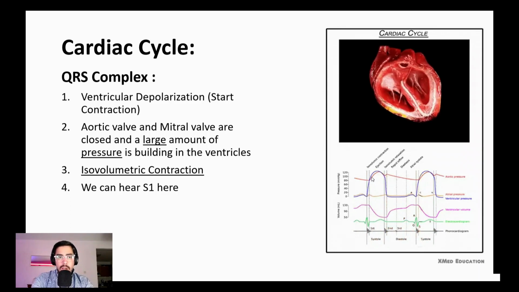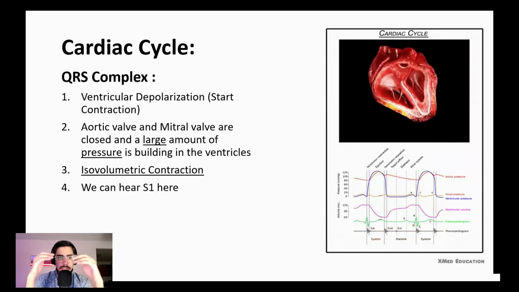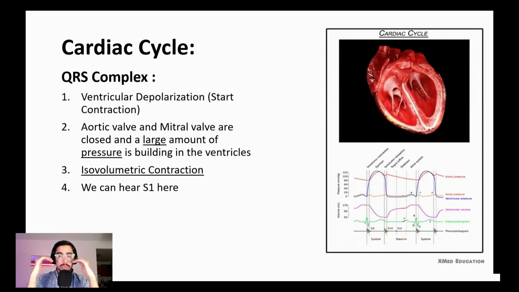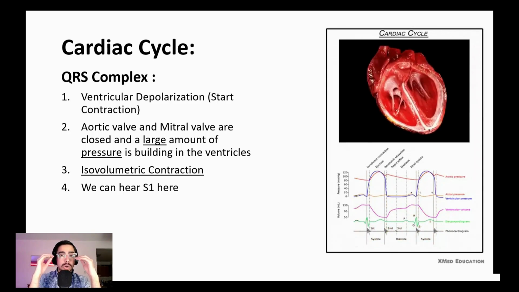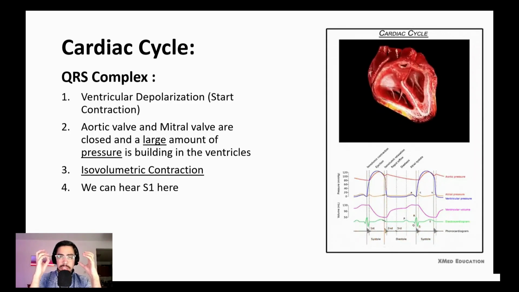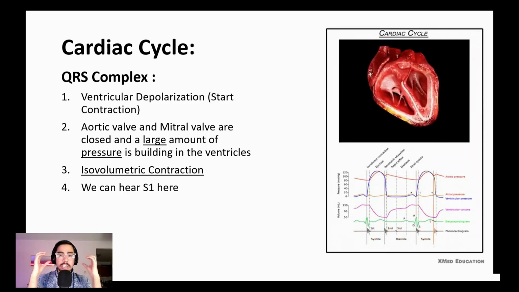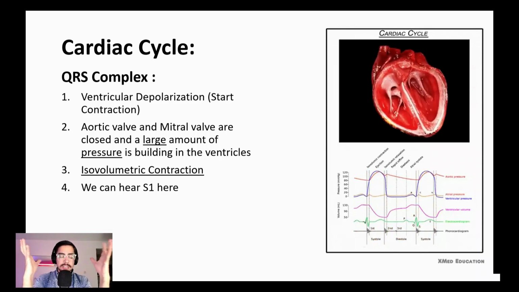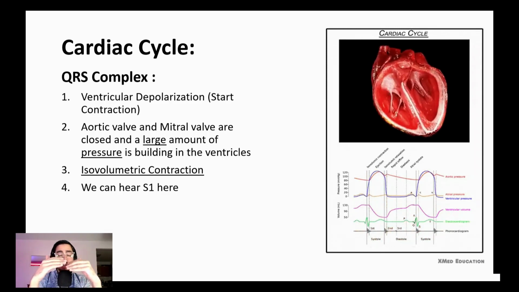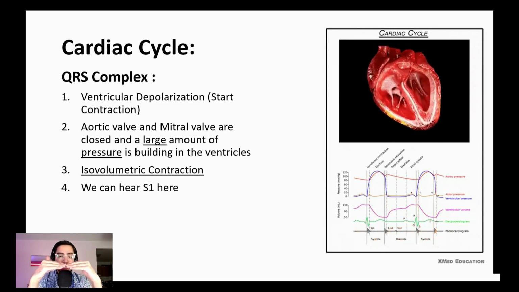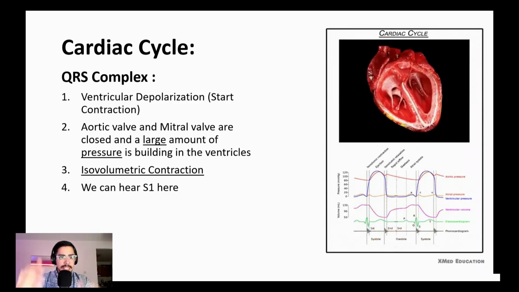What do I mean by isovolumic contraction? We mentioned that the mitral valve is closed and the aortic valve is closed as well. Why? Because the pressure is going up, but it still hasn't reached a level to open the aortic valve. The pressure inside the aorta is very high compared to the heart, so we need a huge pressure to open this valve. Just imagine a wall with some people behind it, so we need very high pressure to push all these people aside and enter the other room.